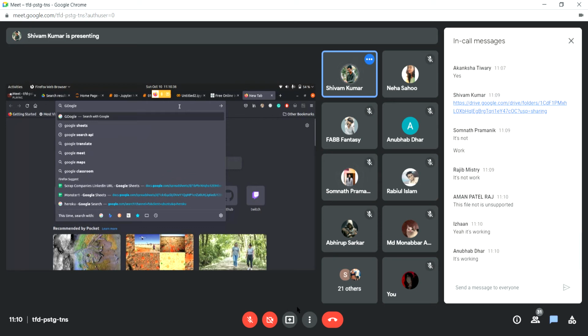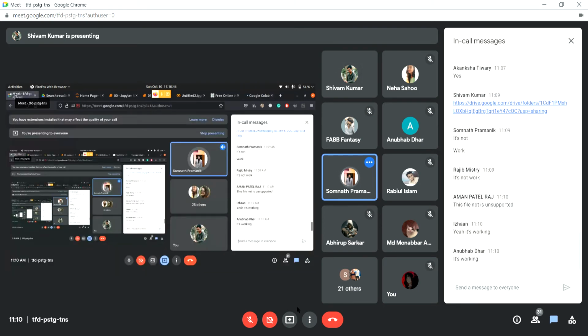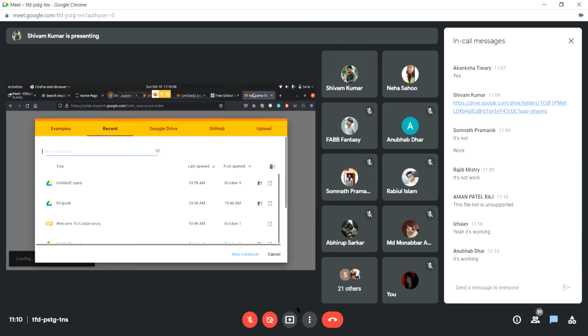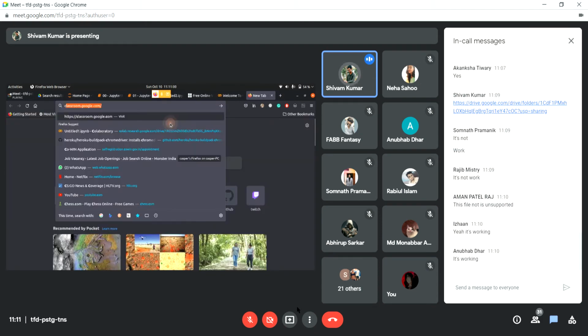It's working. What Somnath? I didn't get you. Shivam, he's asking you to zoom in a little. Okay, yeah. I think you can see now. Okay, I'll just show it again.